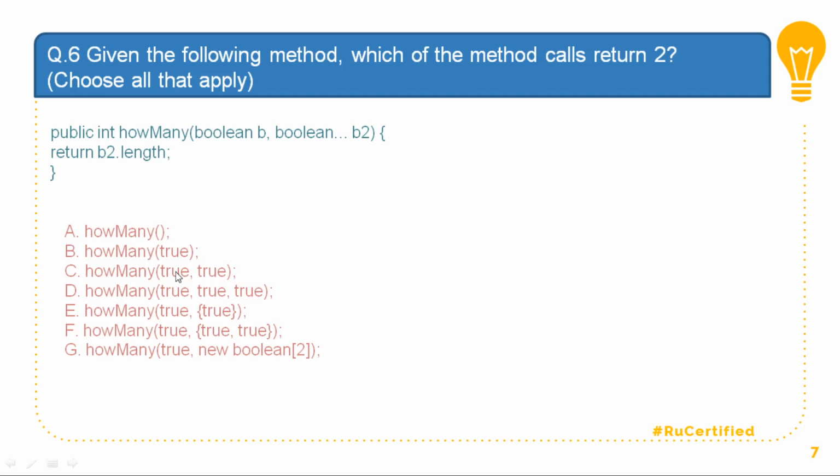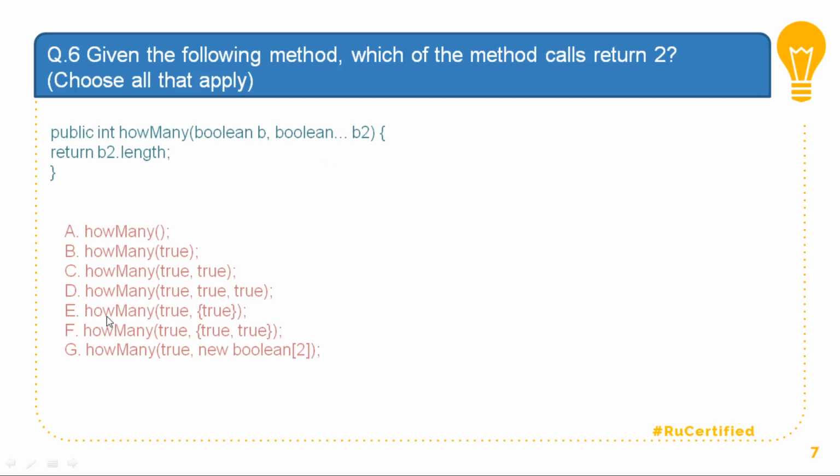C will call the method correctly, but then I have got only two arguments. First argument will go to 1, that is true. Second argument go to this B2, and B2 dot length will return me 1. Then option D is saying that how many true, true, true. In this case, first true will pass to this boolean, and these two trues will pass to this boolean var argument. So this will return me b2 dot length is equal to true. So option number D is correct.